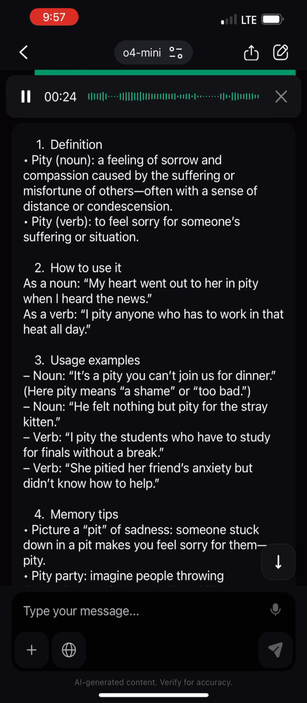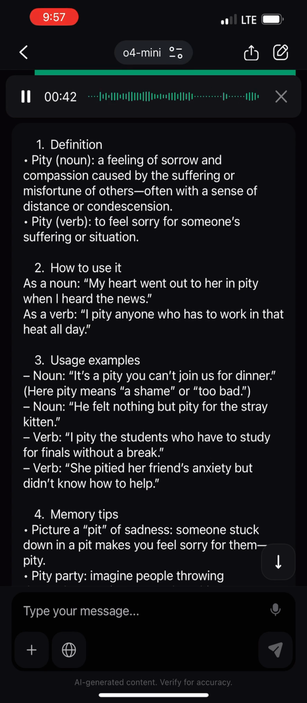3. Usage examples. Noun: it's a pity you can't join us for dinner. Here, pity means a shame or too bad. Noun: he felt nothing but pity for the stray kitten. Verb: I pity the students who have to study for finals without a break. Verb: she pitied her friend's anxiety but didn't know how to help.